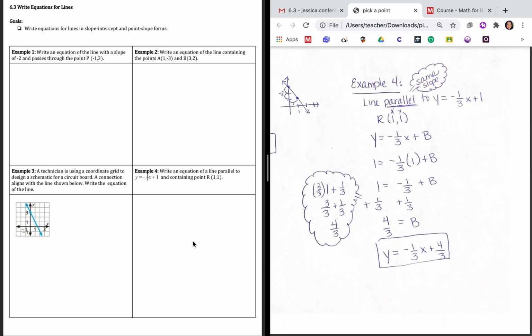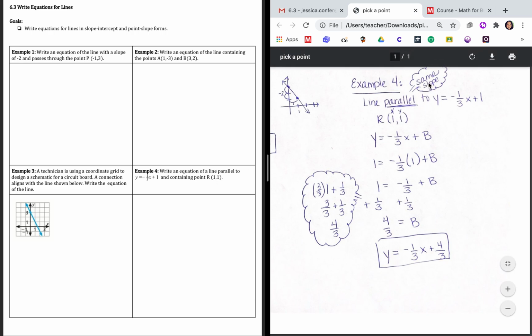And example 4, we want to write an equation of a line parallel to y = -1/3 x + 1 and contains the point R, which is (1, 1). So whenever you see the word parallel, you want to think same slope. Like I said, parallel, same slope. The slope of this equation is right here, that negative 1/3. So that's the slope we want to use.